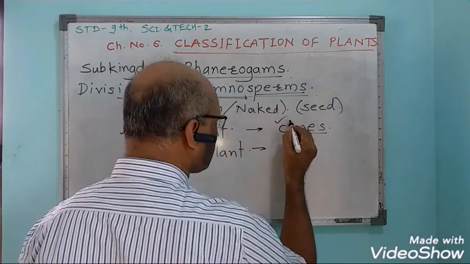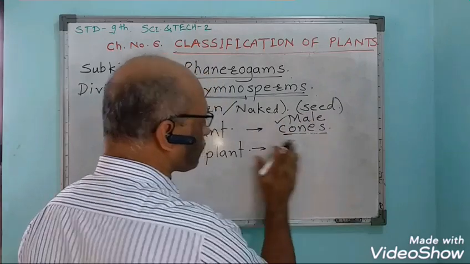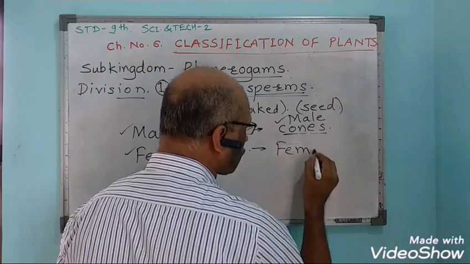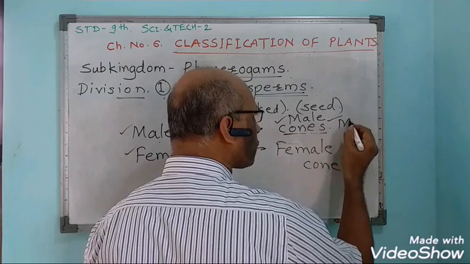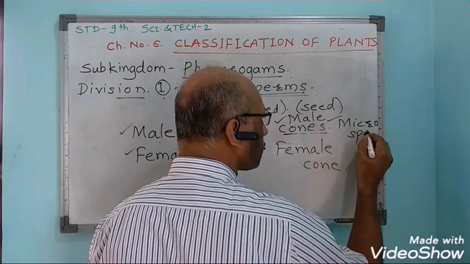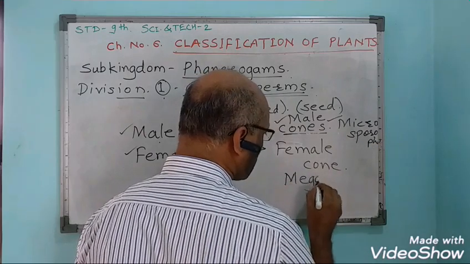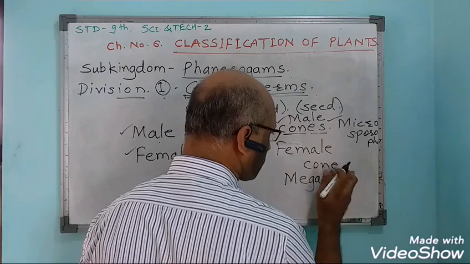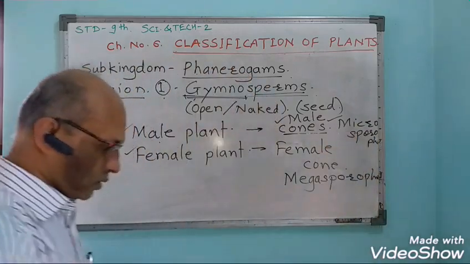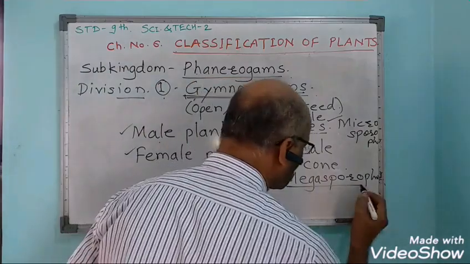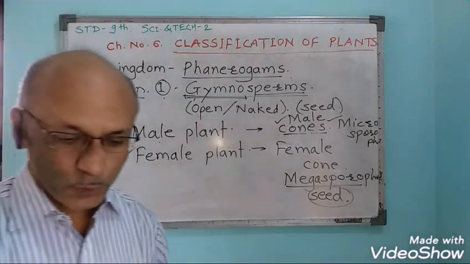Male plant will contain the male cone and female plant will contain the female cone. Male plant will have microsporophyll and female plant will contain megasporophyll. And this megasporophyll is nothing but the seed, and this seed can be seen externally attached to the plant.